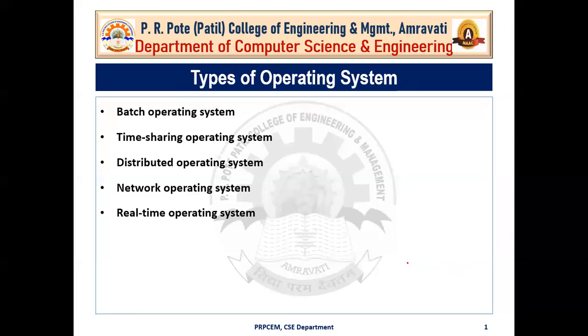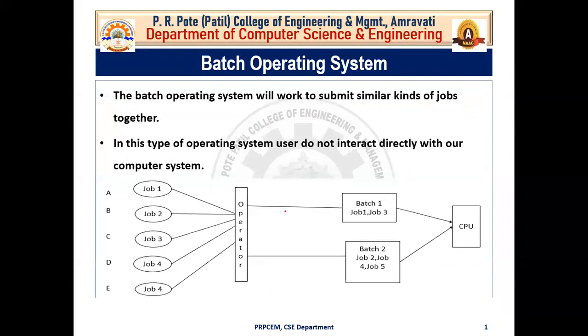Okay, now our topic is what are the types of operating system. There are 5 types of operating system: batch operating system, time sharing operating system, distributed operating system, network operating system, and real time operating system. So first we will see what is batch operating system. Now the batch operating system will work to submit similar kinds of jobs together.